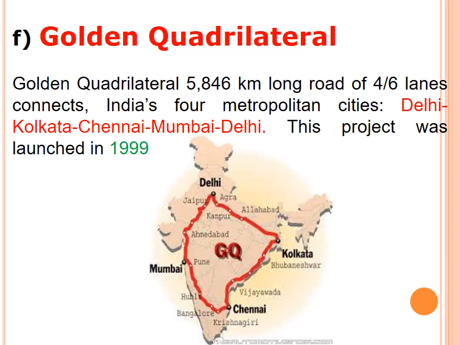You see that it starts from Delhi. See the picture? It starts from Delhi, then Mumbai, Chennai, Kolkata, again Delhi. So these are the metropolitan cities. The Golden Quadrilateral passes through the metropolitan cities only. It does not go to any other cities.